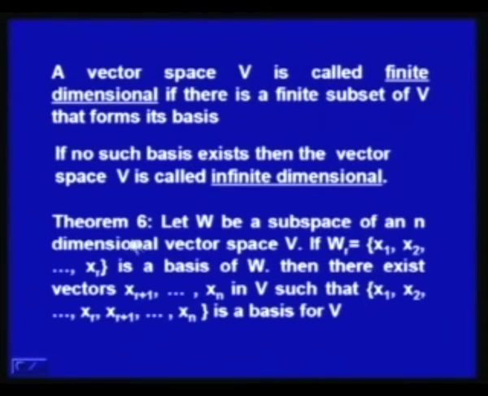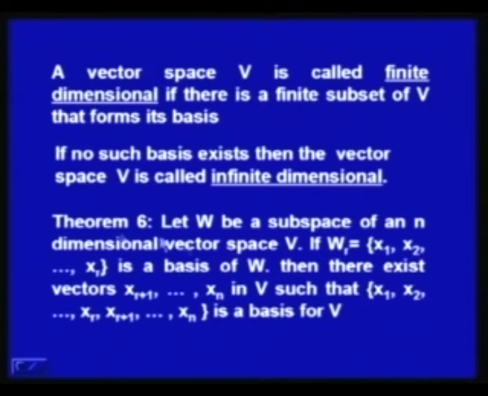On the basis of this, we write down a theorem. It says that let W be a subspace of an n dimensional vector space V, and if W_r, which is consisting of r vectors x1, x2, ..., xr, is a basis of W, then there exist vectors x(r+1), ..., xn in V such that x1, x2, ..., x(r+1), ..., xn is a basis for V.